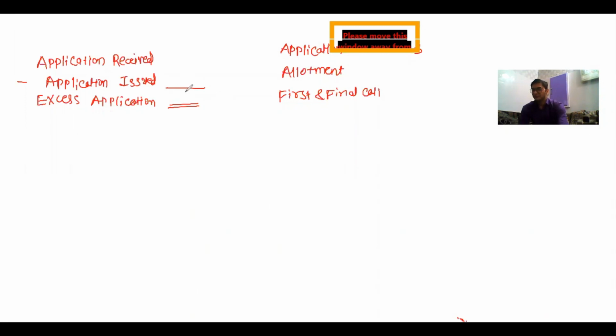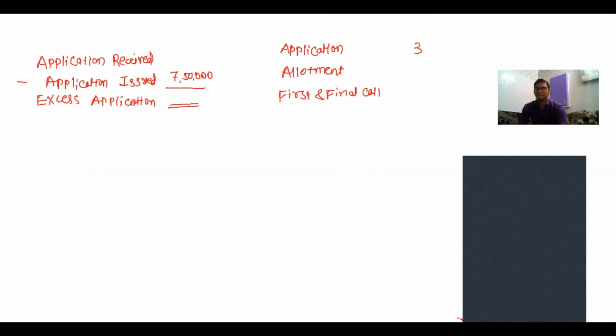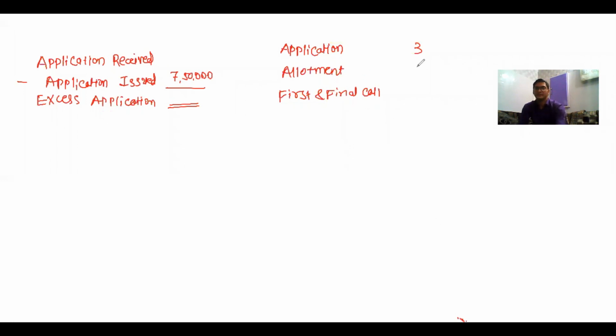Vaidya Limited Company issued 7,50,000 applications. So in issued application, I am writing 7,50,000. Now with application, the price is 3. Along with allotment, it is 4. And first and final call, it is 3. So now the total becomes 10. So now the company received applications for 7,50,000 shares. So application received 7,50,000 and excess application is 0.